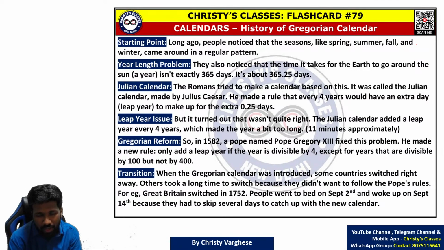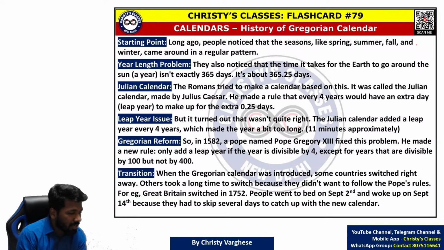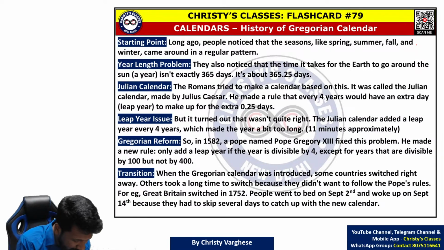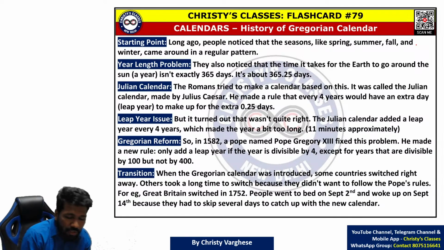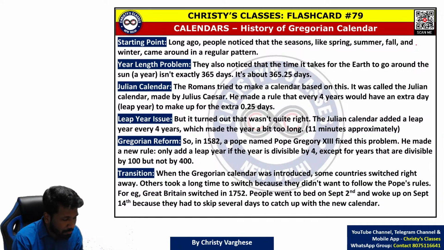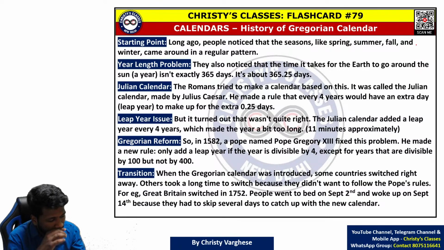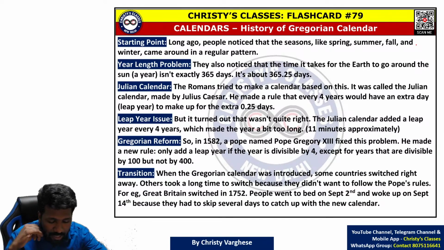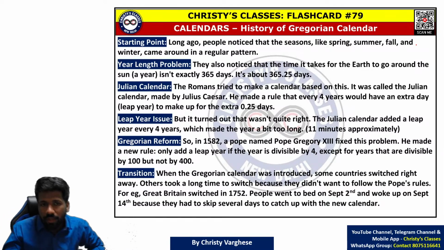That is totally wrong. Every multiple of 4 is a leap year. That calendar is called the Julian calendar. That is already an outdated calendar. The calendar that we use is called the Gregorian calendar. So the brief history of the calendar I have given here. The present calendar we are using, or the international calendar we are using, is called the Gregorian calendar.